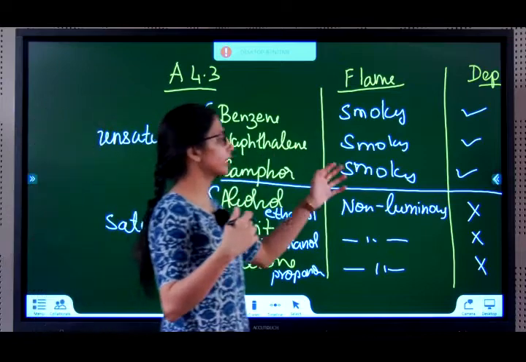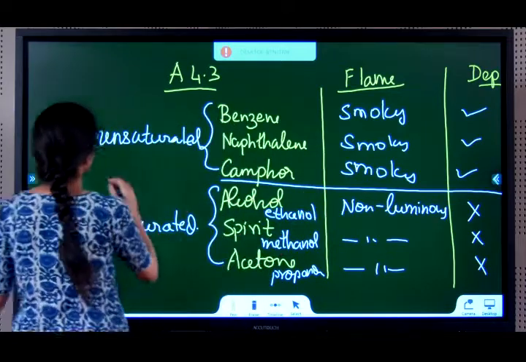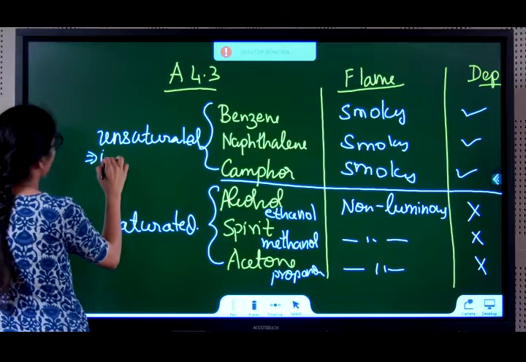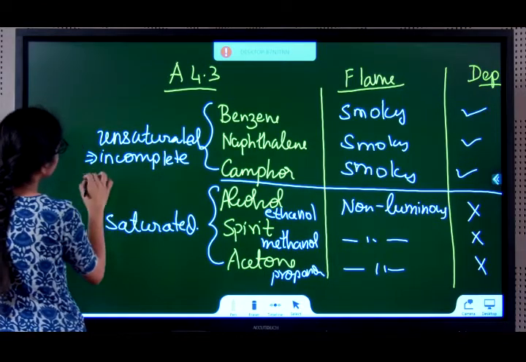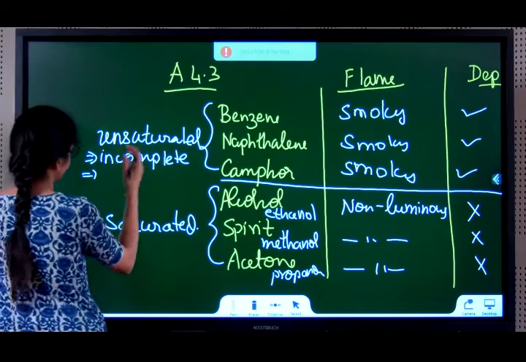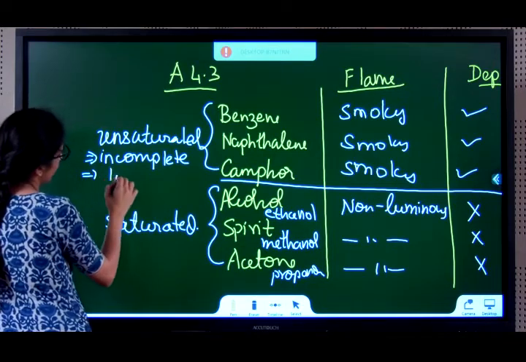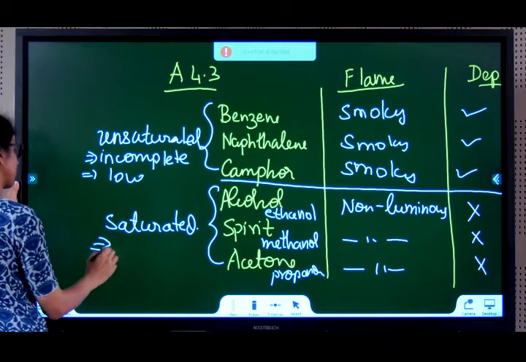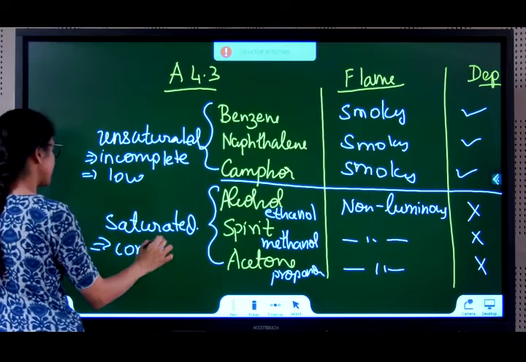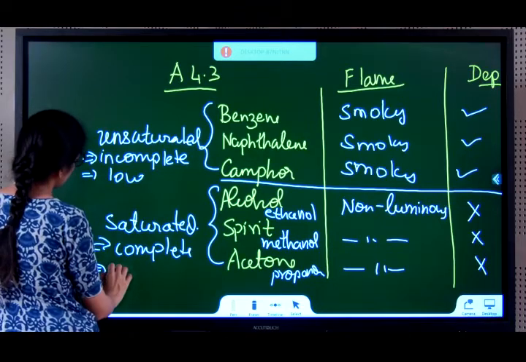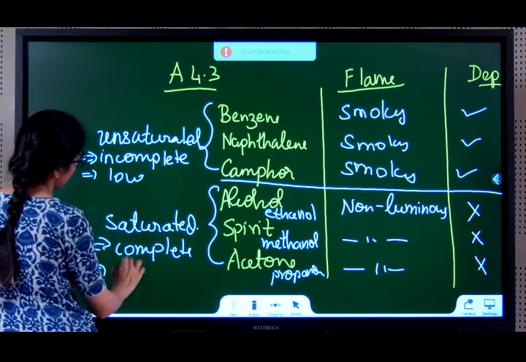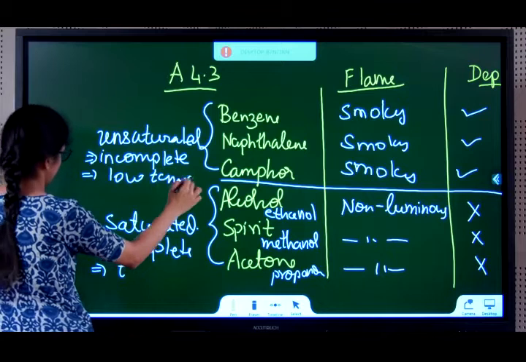So if it is smoky, it means incomplete combustion. If all the fuel is not burning, the temperature provided by that fuel is low. Saturated hydrocarbons, complete combustion, the whole fuel burns, so the temperature is high.